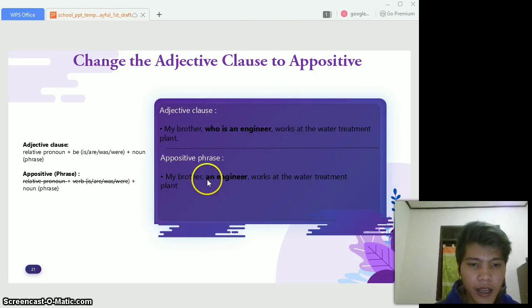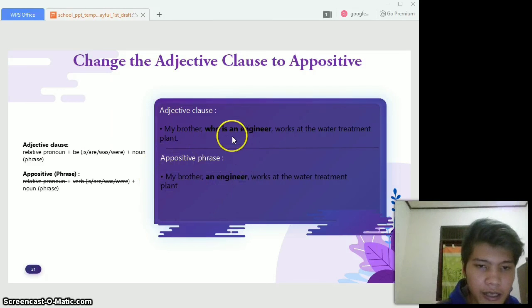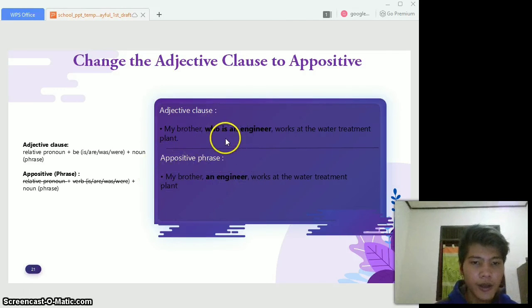So it's only an engineer. My brother, an engineer, works at the water treatment plant. So this is the appositive that describes the brother. So you can see that who and is are removed and there is just an engineer. So that's how to change the adjective clause to appositive.